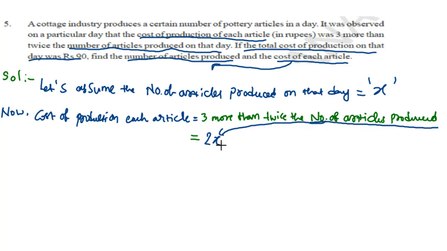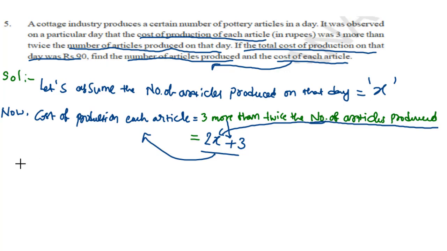Next, for this, how much more is it? It is 3 more. So more means we have to take plus: 2X plus 3. Now 2X plus 3 represents the cost of the production of each article. Now by our assumption we have the cost of the production of each article and the number of articles produced on that day. Now one more piece of information we have: the total cost of the production on that day was rupees 90.